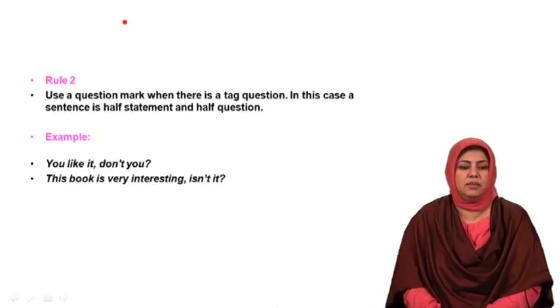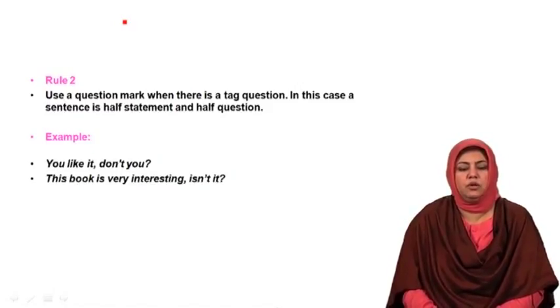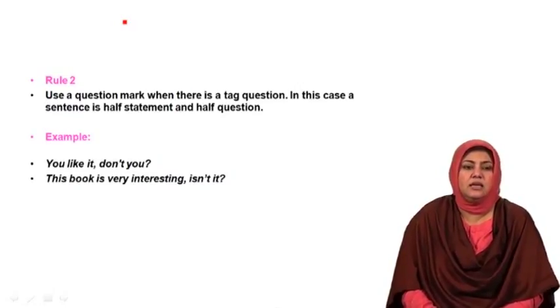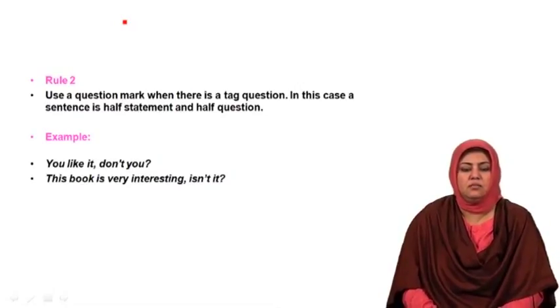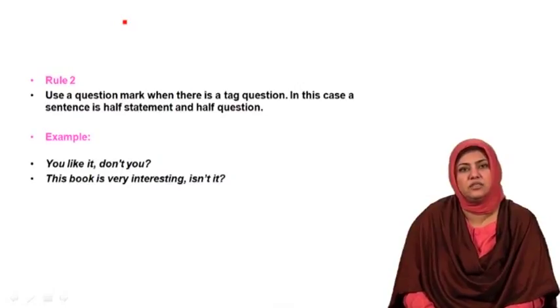Look at the second example as well. This book is very interesting, isn't it? So when somebody comments on a book as this book is very interesting, and then involves the listener, involves the other person in what he or she has said, he or she can use isn't it as a tag question to that.